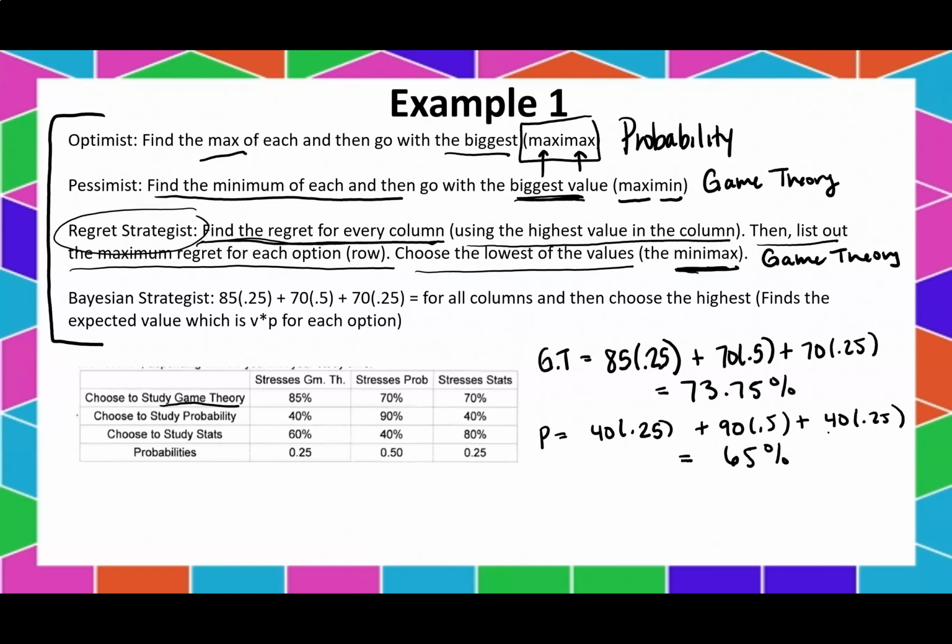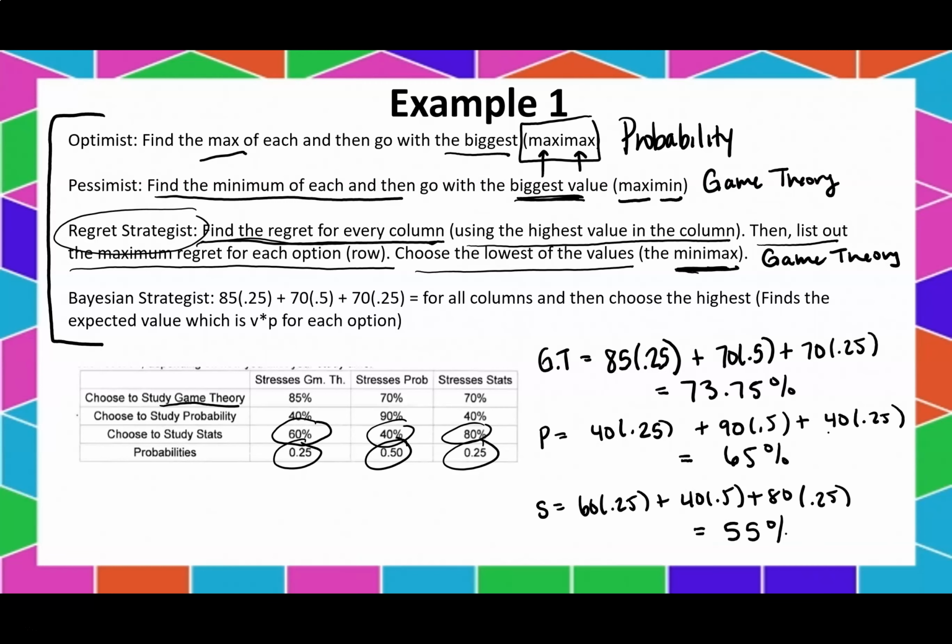Okay, so that's probability. What if we choose to study stats? Okay, so that's going to be 60 times 0.25 plus 40 times 0.5 plus 80 times 0.25. And that gives me 55%.